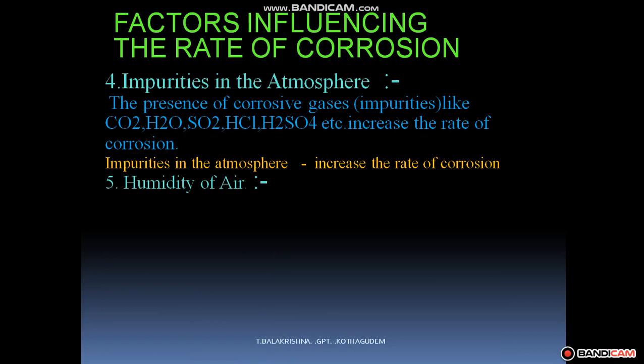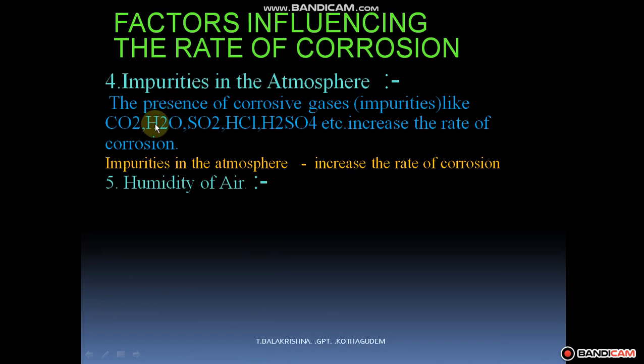The fifth one is humidity of air. The water component present in the air is called humidity. If the humidity increases, the rate of corrosion also increases. The corrosion of the metal becomes faster in a humid atmosphere.